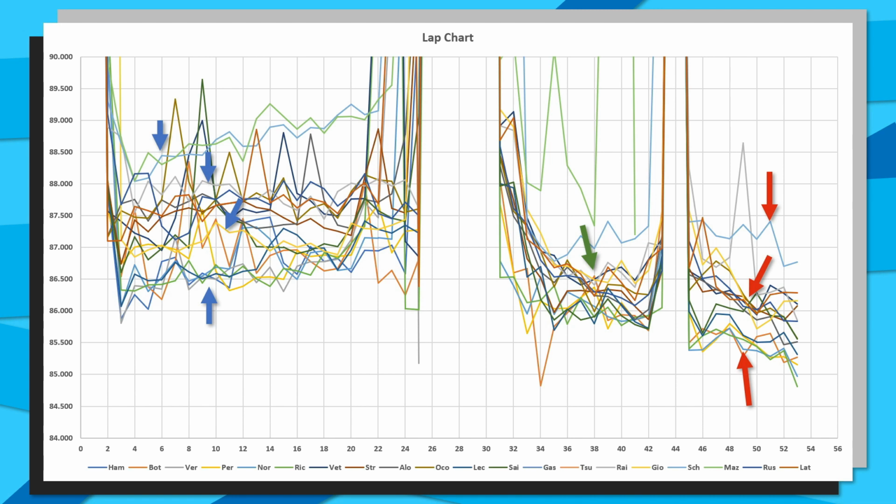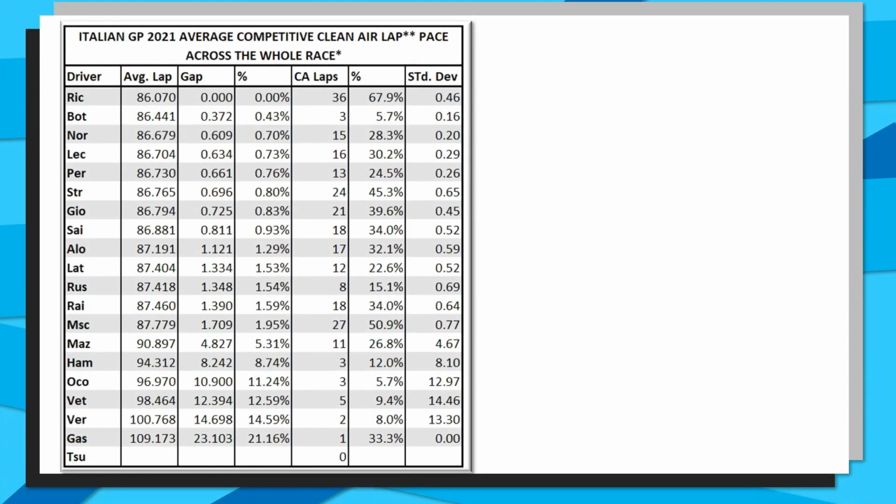But what we can do from this lap time chart is we can isolate all of the drivers' clean air laps and average them out into a table that looks a little bit like this. Now, in order to determine what a clean air lap was, any lap that was set outside of 3 seconds of the car in front, mainly due to the enormous tow factor at Monza. So any lap time that is set outside of 3 seconds of the car in front will be included into this average.